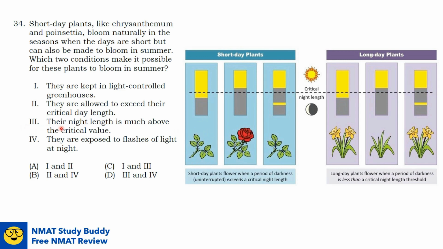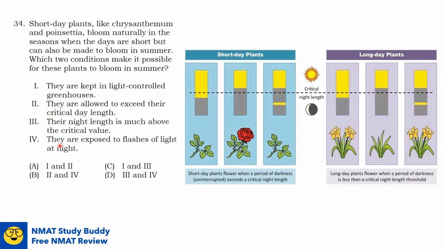Scenario number 3, their night length is much above the critical value. So if your night length is much above the critical value, that will induce flowering. So this is also true, just like our first scenario.